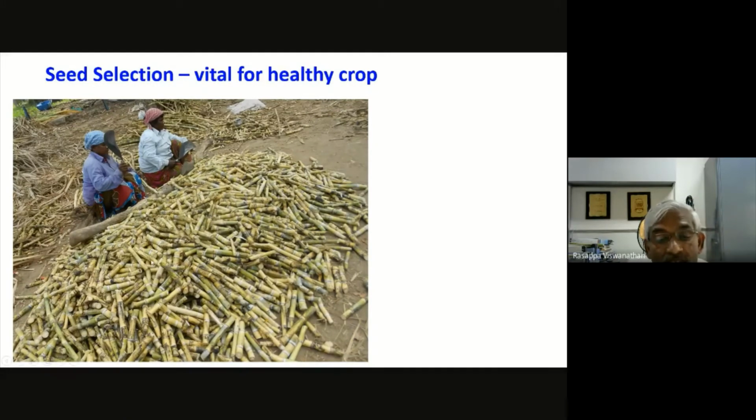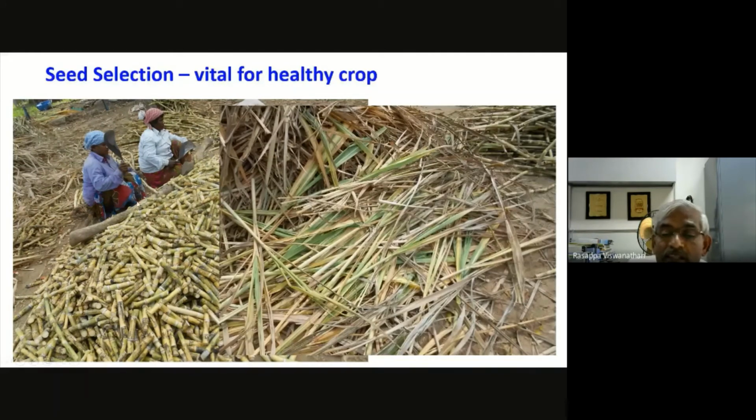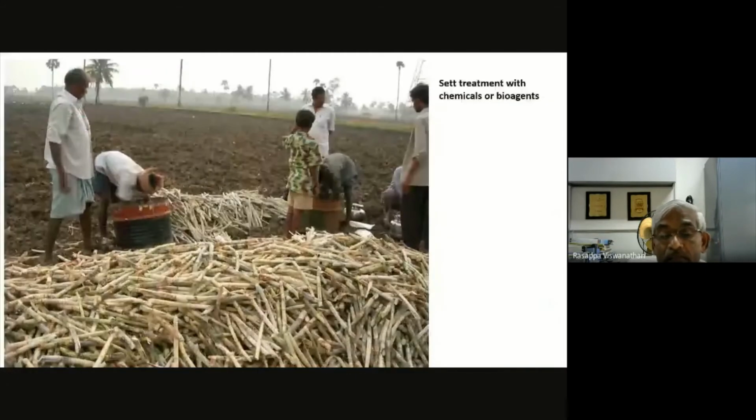But really, if you see whether the seeds have been cut from the healthy field, no, not at all. This is the problem. Wherever I have seen, practically only a few places make serious efforts. Otherwise, even today, healthy seed I have found rarely, very rarely. And that is what our focus should be on: the healthy seed.